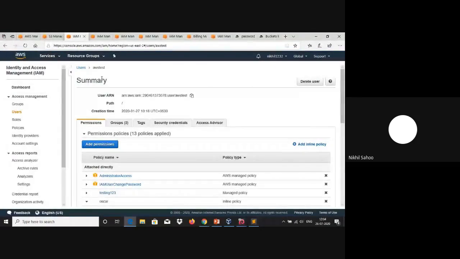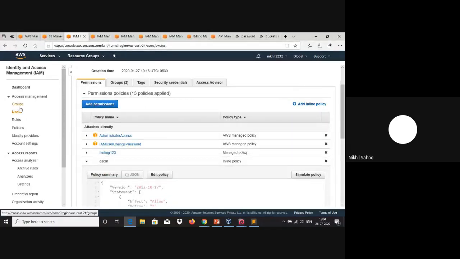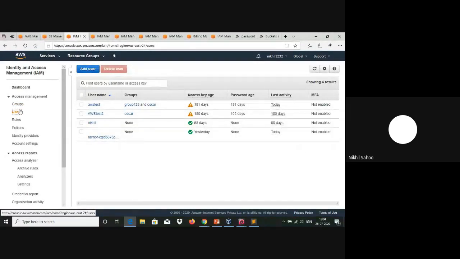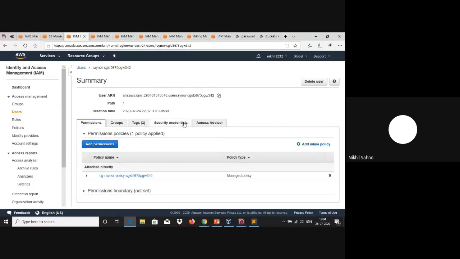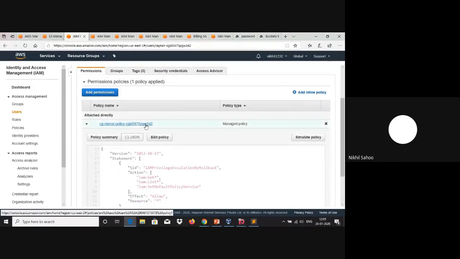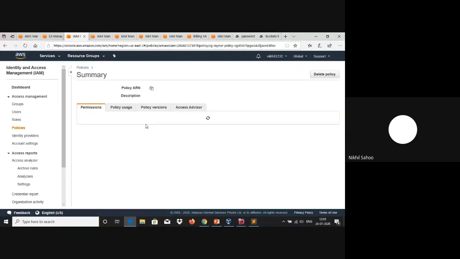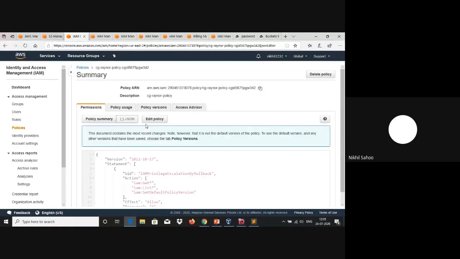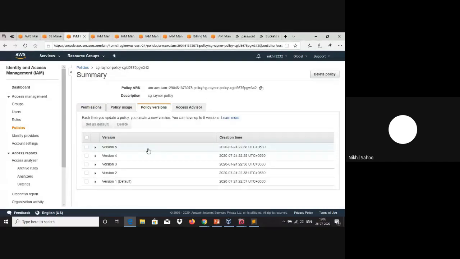And you can visually see it. As you can see, we have got an additional user here, which is named Raynor CGID. Once we enter this particular user, we can see that there is an attached user policy here, which is named CG Raynor policy. If we click on this particular policy, since it is a managed policy, we also have an ARN associated with it. And if we move on to these policy versions here, as I had said, you can create multiple versions, up to five versions of a single policy.